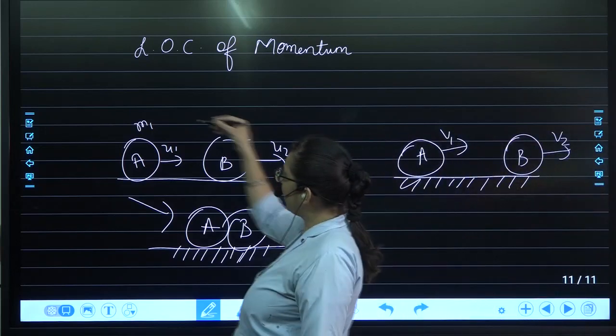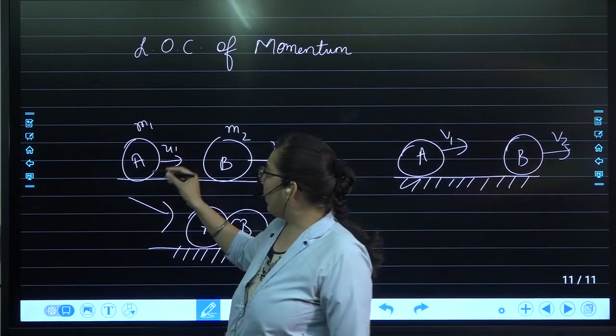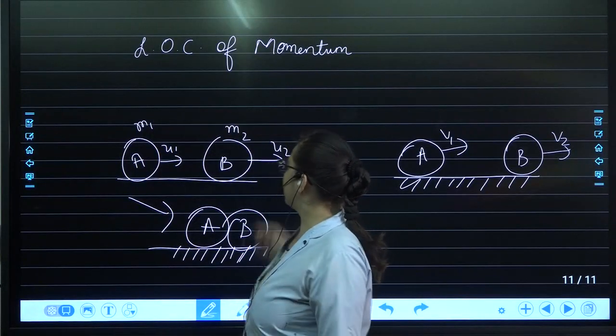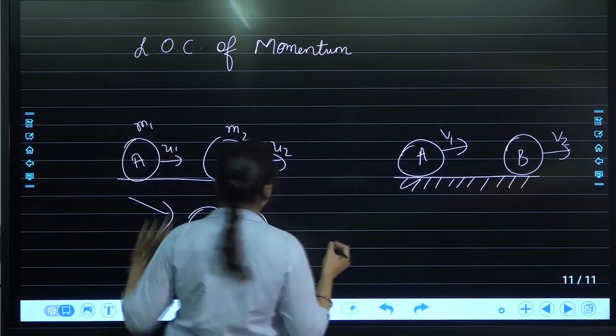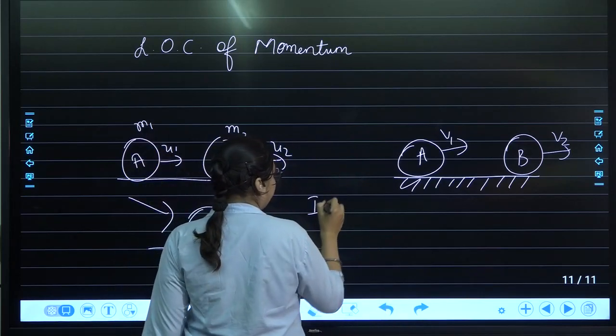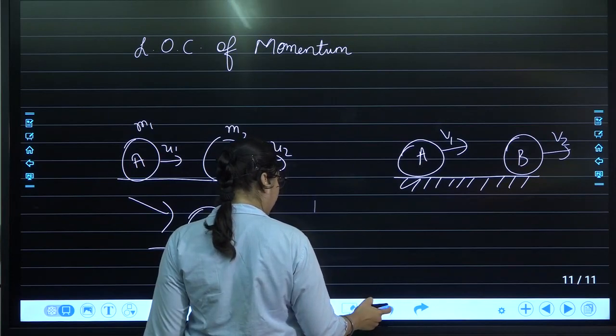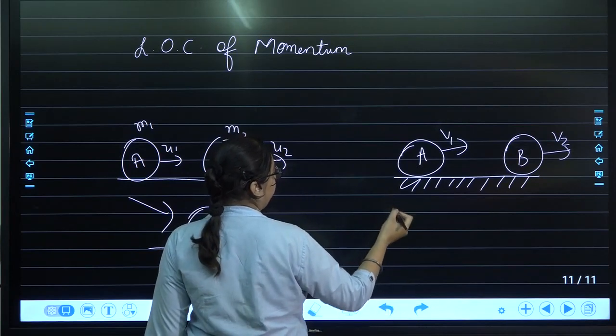So what is the initial velocity over here? u1, and m1 is the mass. So if we talk about the momentum, the initial momentum for ball A and for ball B, for both of them we will see what is the criteria.